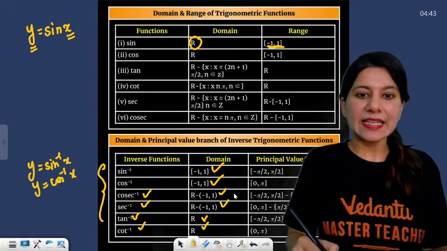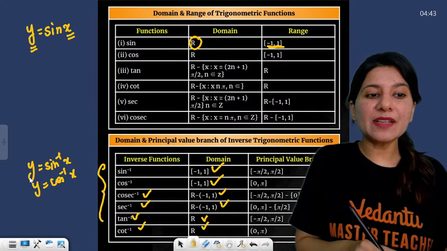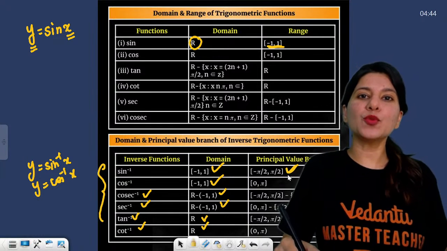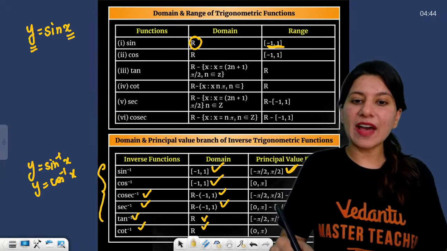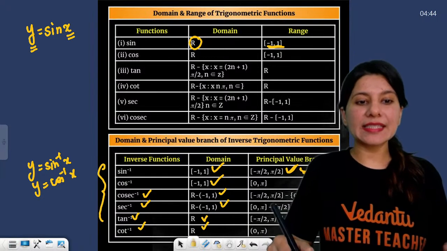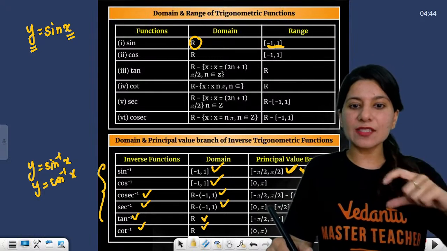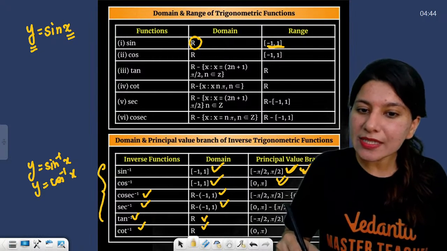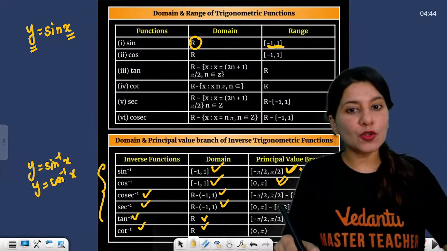Now the range, if I talk about the principal value of this: for sine inverse x it is minus pi by 2 to pi by 2. And same goes with cos inverse x, except the fact that it cannot be equal to 0. Then cos inverse x and sec inverse x go together.